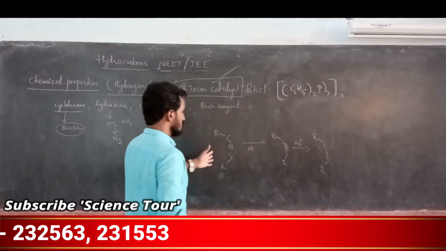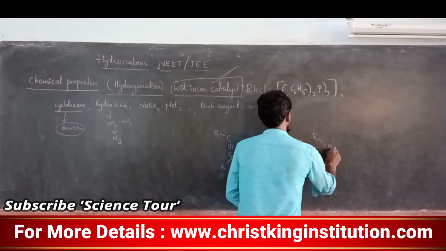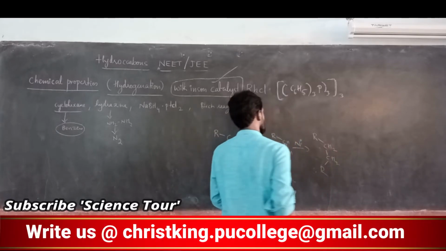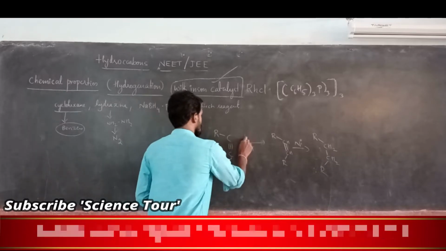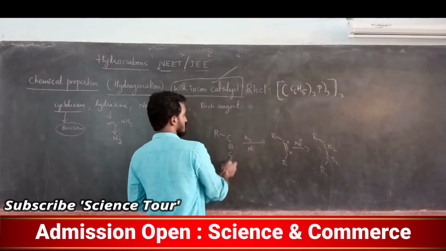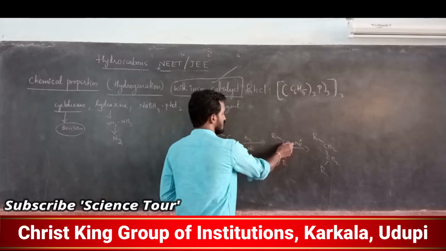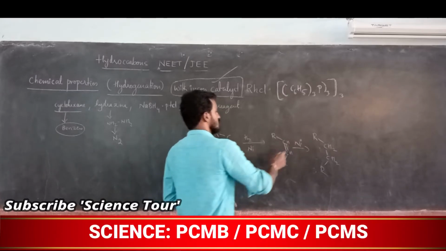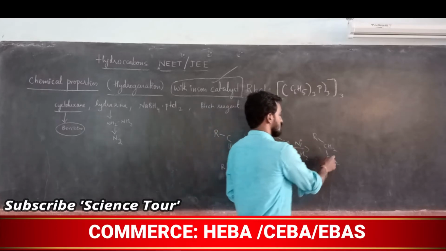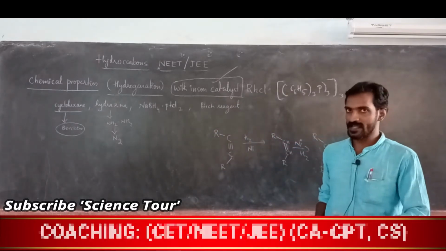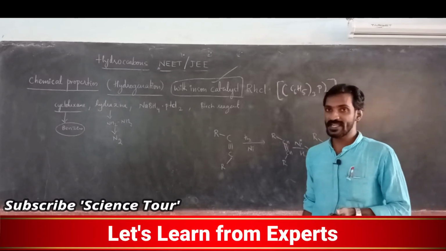So at the beginning, here CH≡CH, here CH2=CH2, okay. At the beginning, we added 2 hydrogen, hydrogen is added in the presence of nickel. So alkyne gets converted to alkene, the triple bond becomes a double bond and 2H is added here, and again 2 hydrogen is added to this. That means in the presence of nickel only, this becomes alkane: alkyne to alkene, alkene to alkane, this conversion in the presence of nickel.